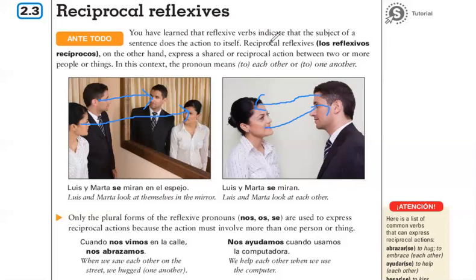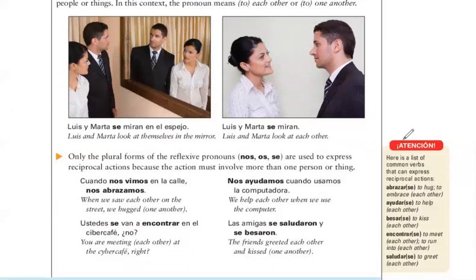There are some real common verbs to go with it. Over here on the right, you see abrazar, ayudar, besar, encontrar, saludar. These are common to use with one another, right? To hug each other, to help each other, to kiss each other, to meet each other, to greet each other. So those verbs are used often.